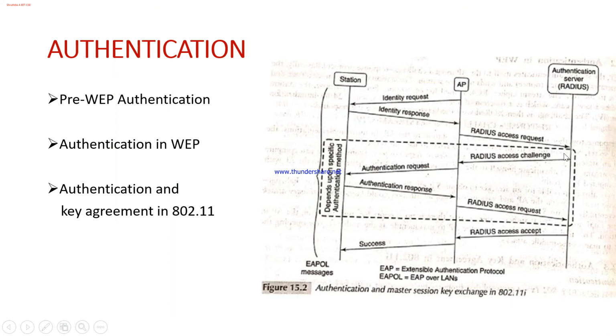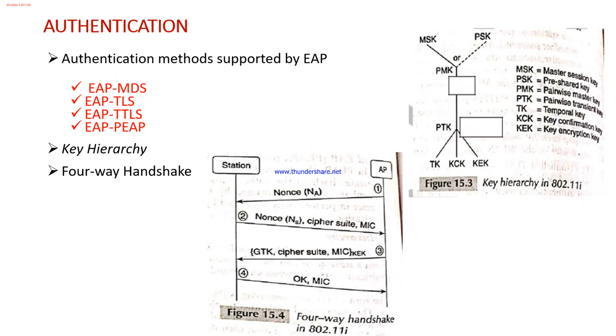The next type we have is protected EAP. This protected EAP was proposed by Microsoft, Cisco and RSA Security, and is very much similar to EAP-TTLS.